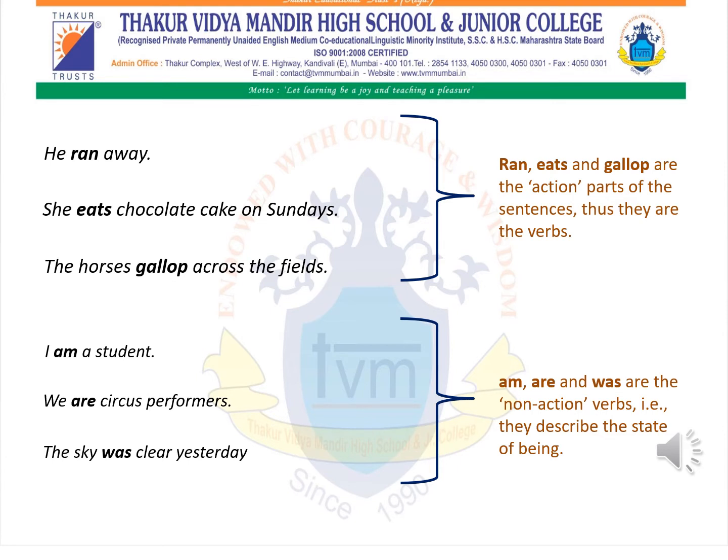Now we shall move ahead to our next sentence. The horses gallop across the field. Now you all must be thinking, what is the meaning of the word gallop? A gallop is the fastest pace of horse with all the feet off the ground together in each stride. The simplest meaning of the word gallop means run or rush.